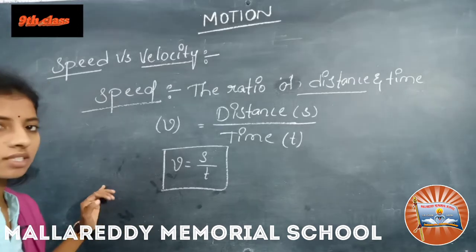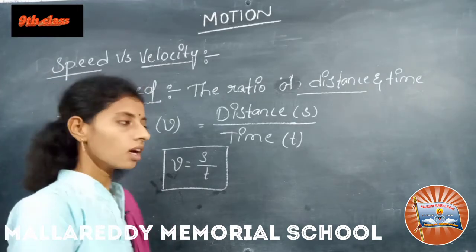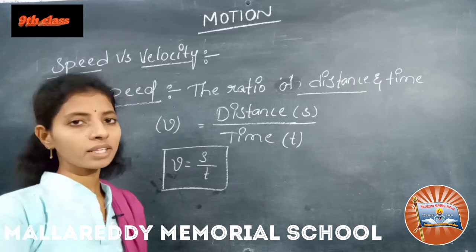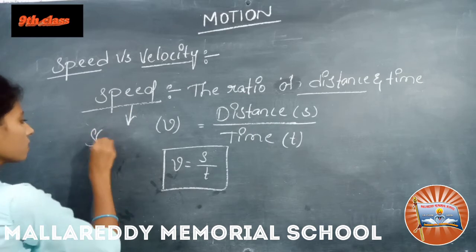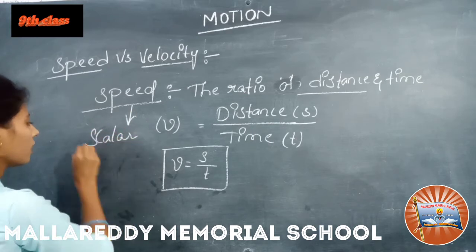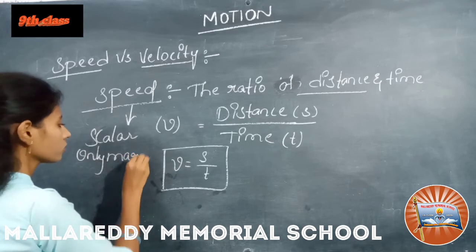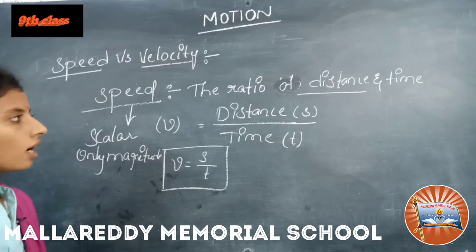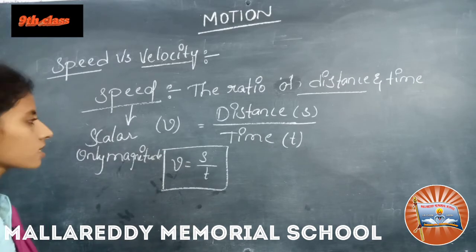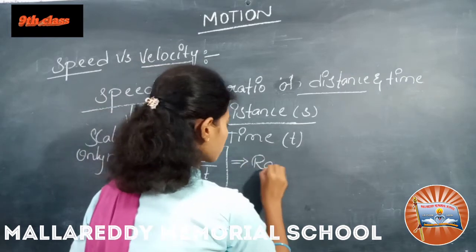And one more thing we can say: speed is a scalar, which means it has only magnitude, right? So this is a scalar having only magnitude. One more thing we can say is that this is the rate of change of distance.